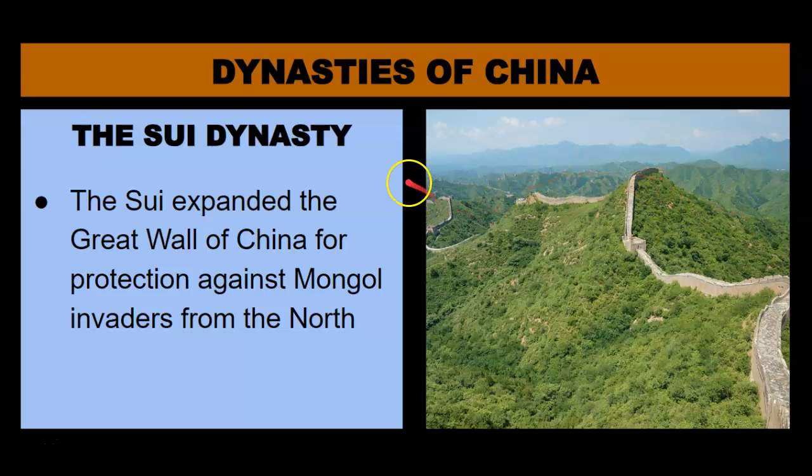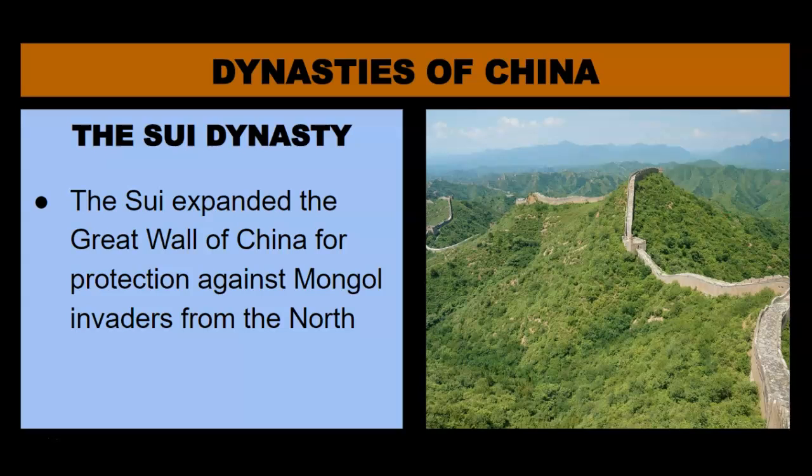In fact, they were so aggressive that the Chinese built one of the world's largest man-made structures ever when they built the Great Wall of China, and the Sui expanded it during the Middle Ages, and the purpose was to keep out these aggressive Mongols, to avoid war with the Mongols, to protect Chinese borders. So you can imagine if they built a wall this size at this cost over this many years, you can imagine how aggressive and feared the Mongols of the north were.